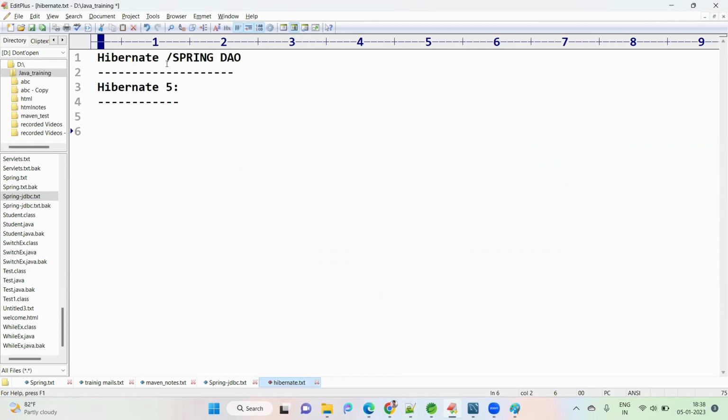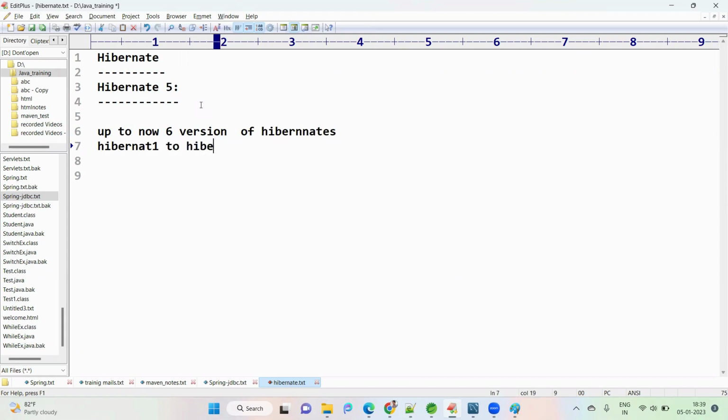In this, we are discussing Hibernate version 5. Versions in the sense, up to now we have 6 versions of Hibernate available. So Hibernate 1 to Hibernate 6. Let me check in Google.